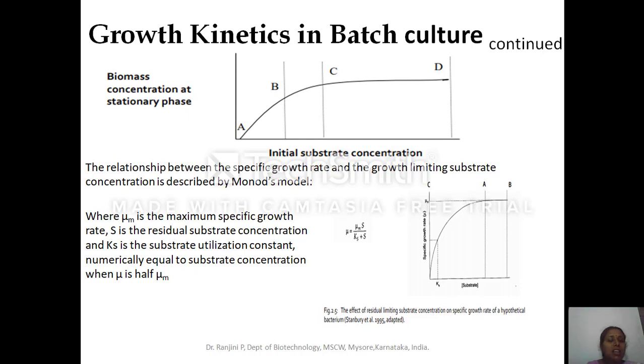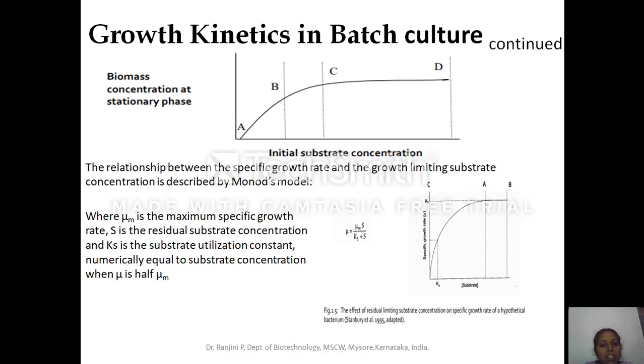So A to B is your logarithmic phase, the exponential phase, where it is increasing, and in C to D the same biomass is maintained because of nutrient depletion. In batch culture, it is a closed culture, there is no supplementation of nutrients, the same number of cells will be maintained, and here you get the plateau level.